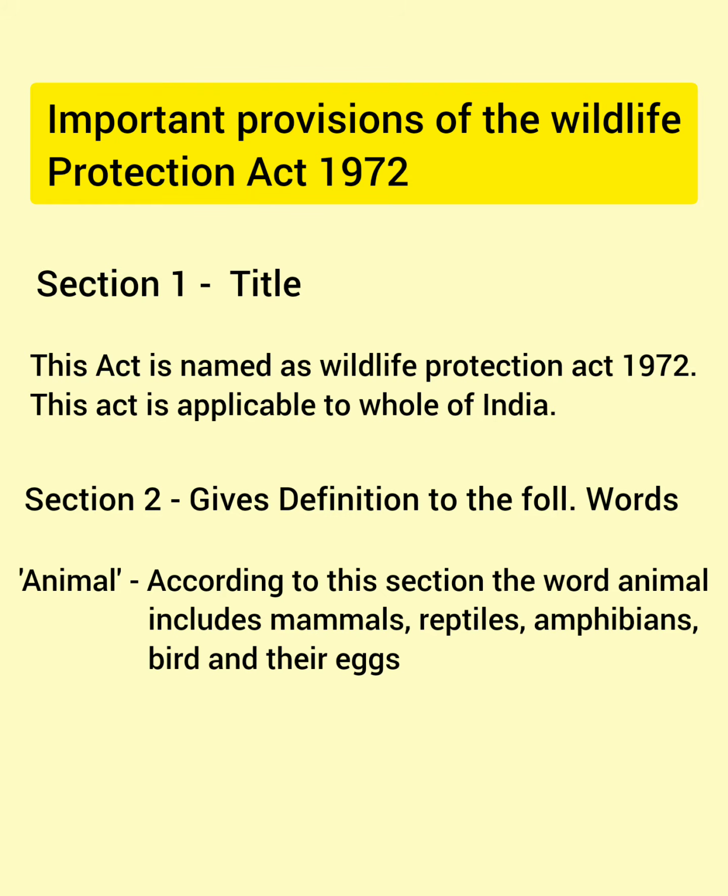The important provisions under this Wildlife Protection Act: Section 1 deals with the title of this act. As we all know, it is named the Wildlife Protection Act of 1972. Section 2 gives the definitions for the following terms. The first one is animal. According to this definition, the word animal includes mammals, reptiles, amphibians, birds as well as their eggs.